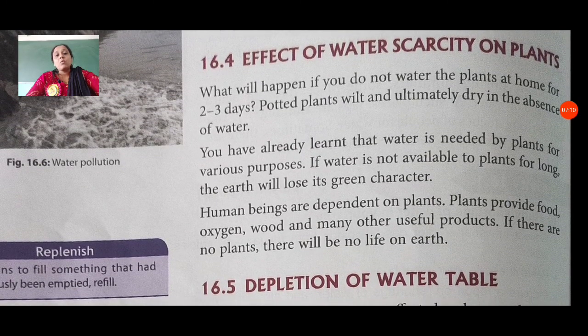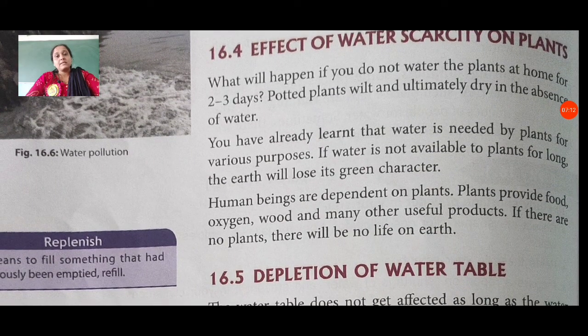Water scarcity also affects plants. What will happen if you do not water the plants at home for 2 or 3 days? What happened there? Potted plants wilt and ultimately dry in the absence of water. They dry because they do not get water. Then how will they do the photosynthesis process and how will they use water in their parts?